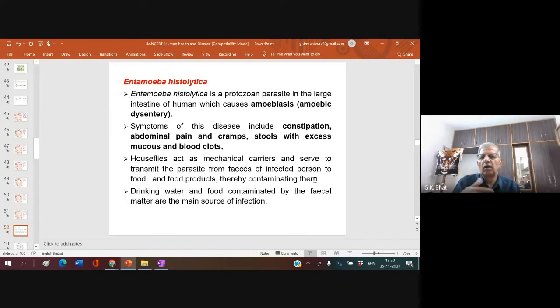The moment you come out, they will come out prior to you and wander and sit wherever they want. The moment you enter, they enter before you and sit on the food you are going to eat. And prior to that, where they sat, you don't know. It may be on some fecal matter, and with feces on their legs and body, they come and sit on your food. God only should save you. Drinking water and food contaminated by fecal matter are the main source of amoebic dysentery.